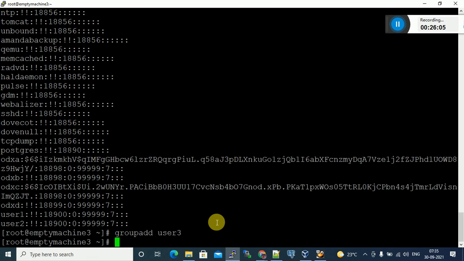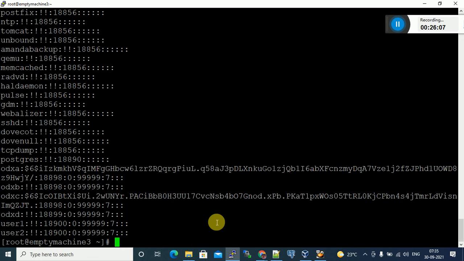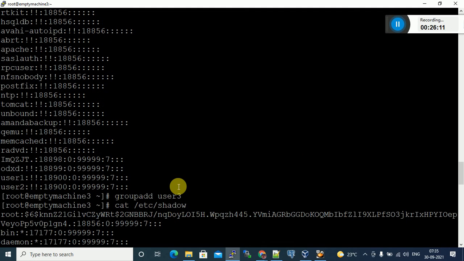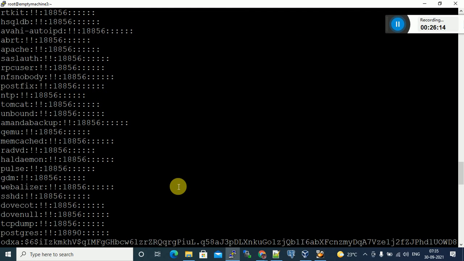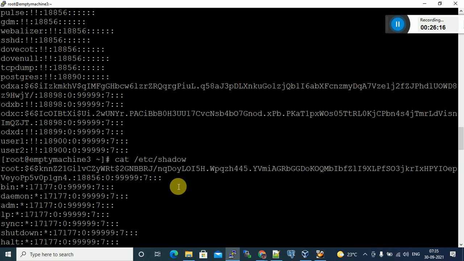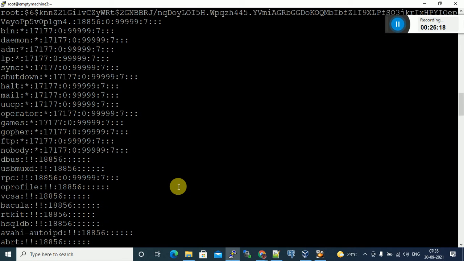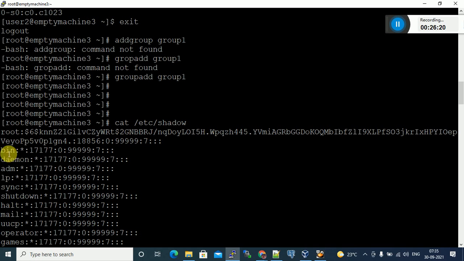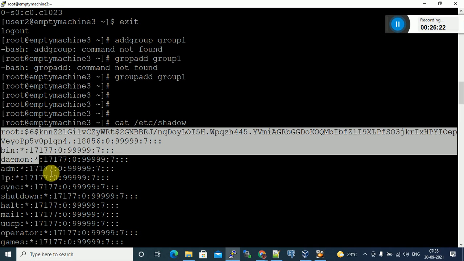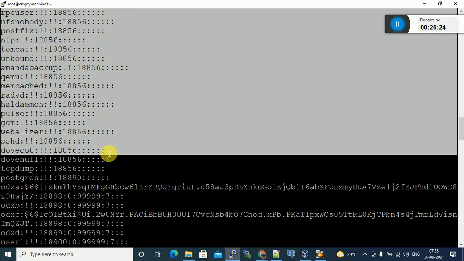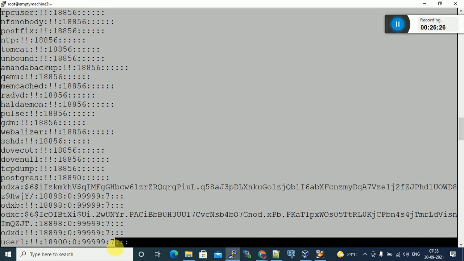Okay, we added group user3. Let me cat it. Where is that? You can search somewhere, or you can search in Google, everything is there in Google.